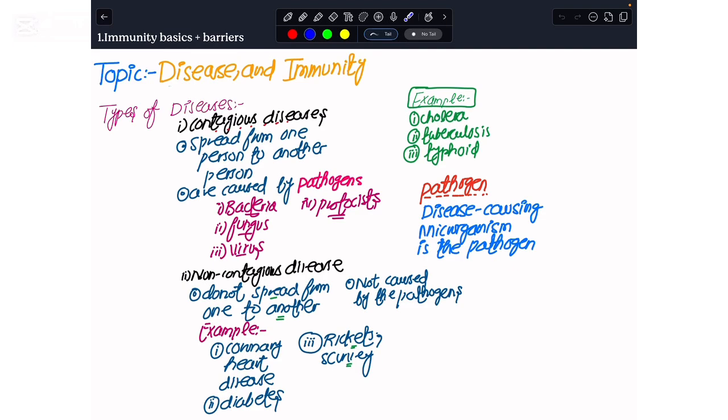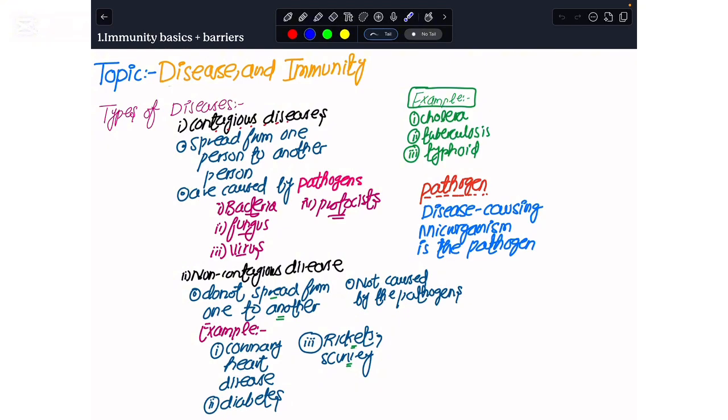And for today, we will be beginning an entirely new chapter. The title of the topic is disease and immunity. For the initial lectures from this topic, we will be looking at what disease and pathogens are, and then for the second part of this chapter, we will be seeing what immune responses are and how our human body develops this ability of immunity.